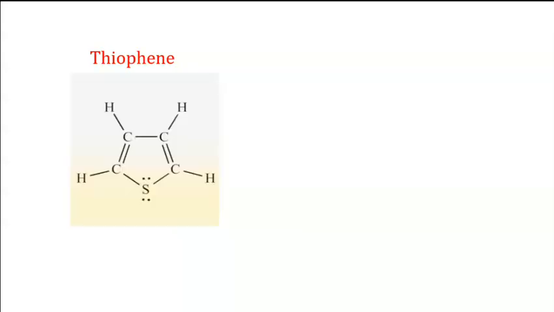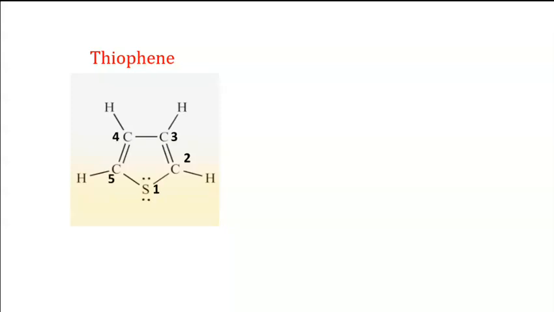Take another example for the IUPAC rule of heterocyclic compounds. The example is thiophene. Thiophene contains sulfur as a heteroatom. So first identify the heteroatom present in the structure, which is sulfur, and give the numbering to the structure as 1, 2, 3, 4, 5, according to the atoms. You can give the numbering 1, 2, 3, 4, 5.